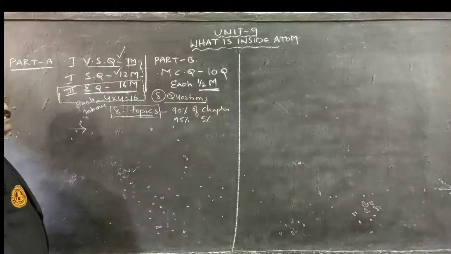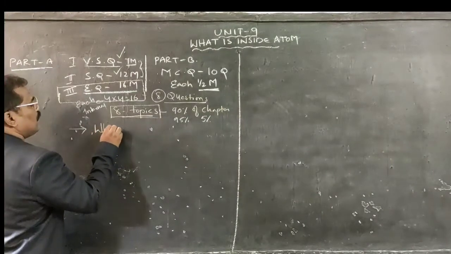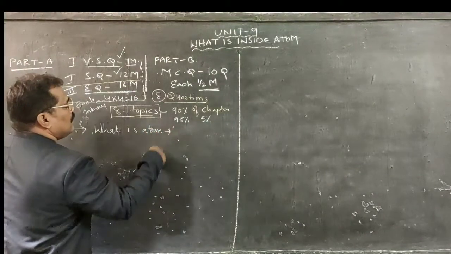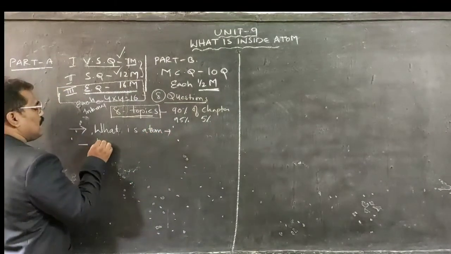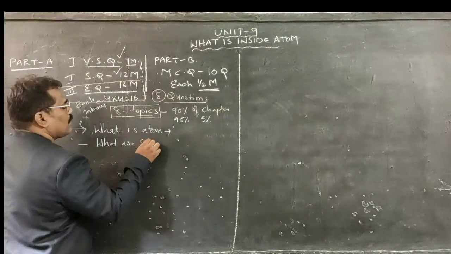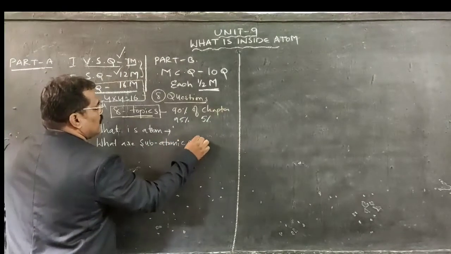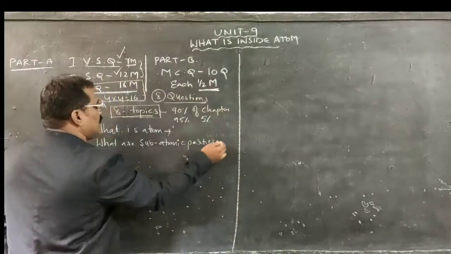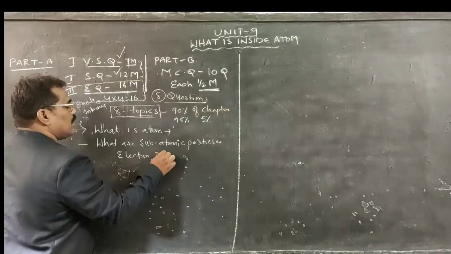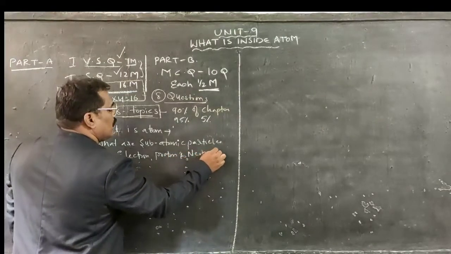What do the topics consist of? The first one is, what is an atom? We can understand that. The next one is, what are the subatomic particles? These subatomic particles are nothing but, as we know clearly, electron, proton, and neutron.